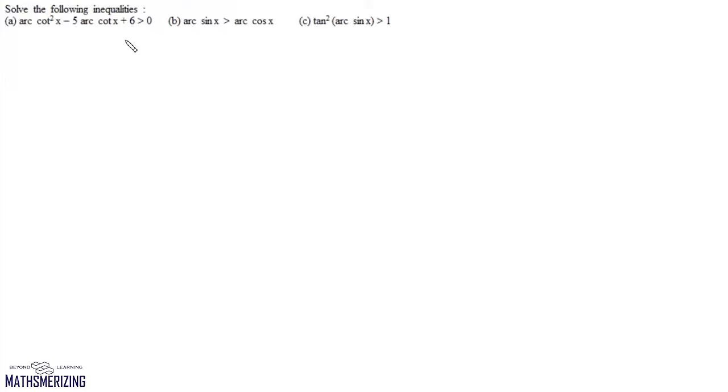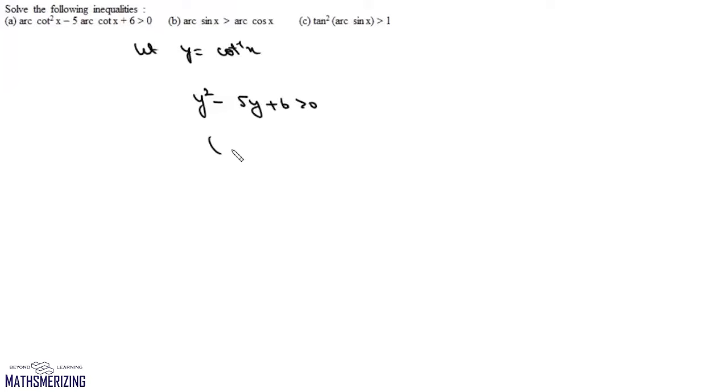Now here the question is, solve the following inequalities. The first one is (arc cot x) whole square minus 5 arc cot x plus 6 is greater than 0. So what we'll do is we'll let y equals cot inverse of x. Now we can write this as y square minus 5y plus 6 greater than 0.